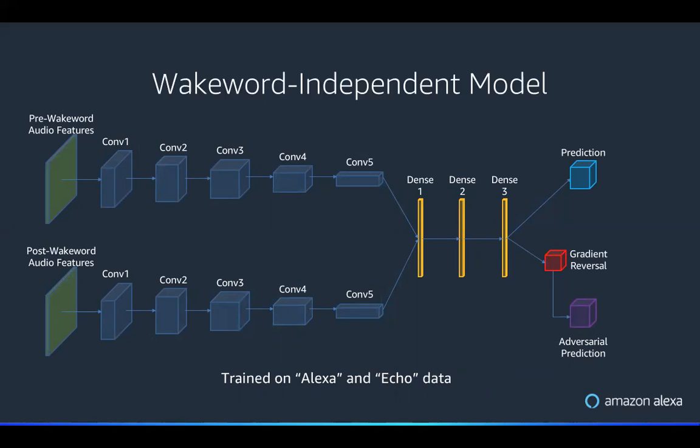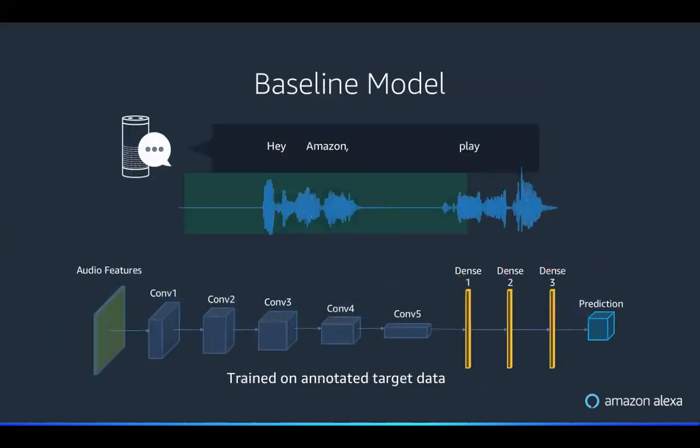As a baseline to evaluate performance, we also build a standard CNN that uses the full audio. And we actually train these on data for these new wake words. What we'll do is evaluate it on two wake words, Amazon and computer.